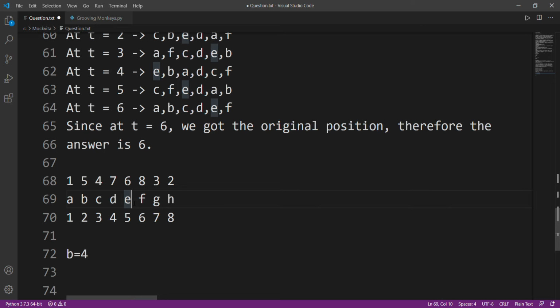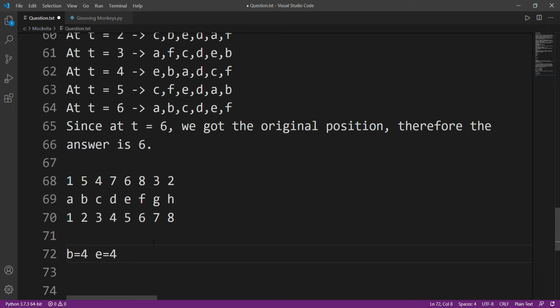Now let's check E. So E went to 6, E went to F. After F it went to 8, so it went here. We have already consumed 2 seconds. After H it went to 2, where B was situated beforehand, so we have consumed 3 seconds. And after B it came back to its place, so E has also consumed 4. Now you might see what I was trying to say.